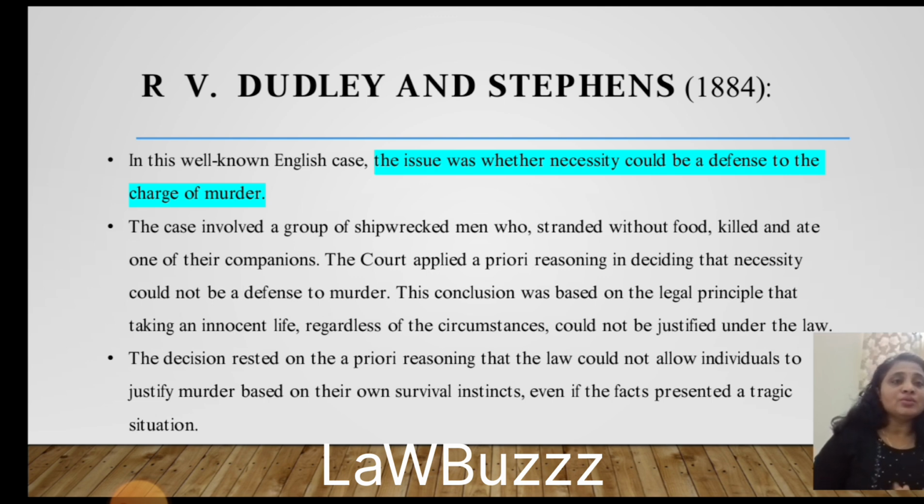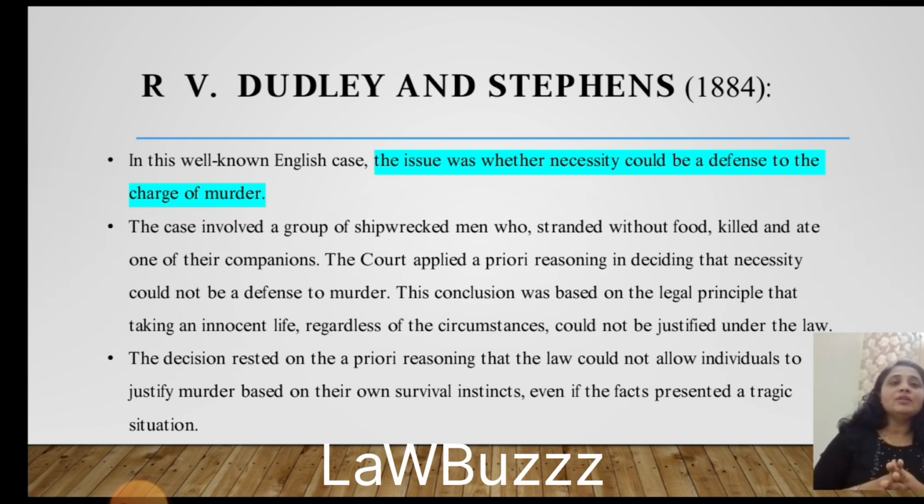The conclusion was based on the legal principle that taking an innocent life, regardless of the circumstances, could not be justified under the law. You are taking an innocent person's life. Private defense applies when you have an intuition that you are going to be harmed or killed. In that time of necessity, private defense is applied, which you will see in your IPC classes.